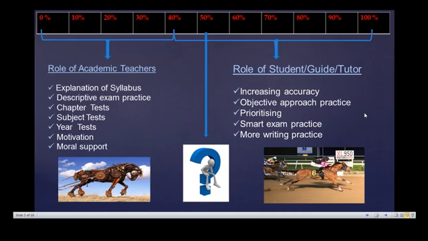Ultimately, the question mark in the middle is about increasing your slow pace, which is what we are going to discuss in this session. What am I going to help you with, what is your role, and where will we, as Ask IITians faculty members, tutors and mentors, help you? The first important thing to develop is increasing accuracy. The more accuracy you gain, the more effective marks you can get.